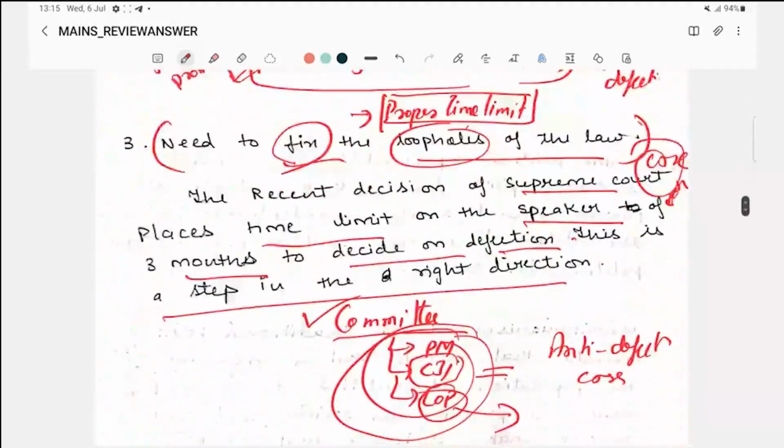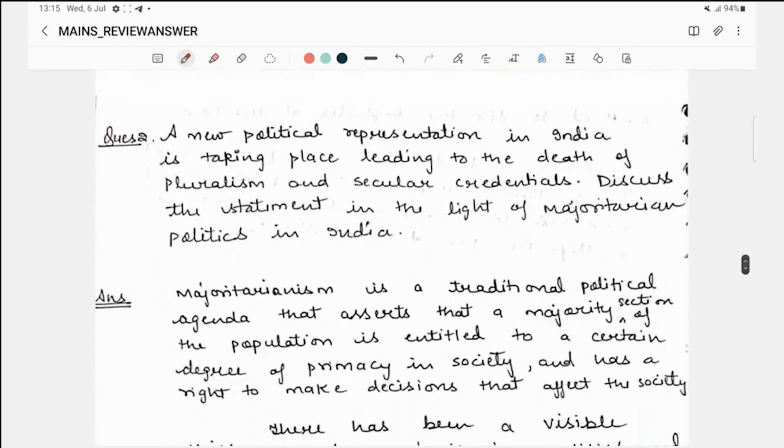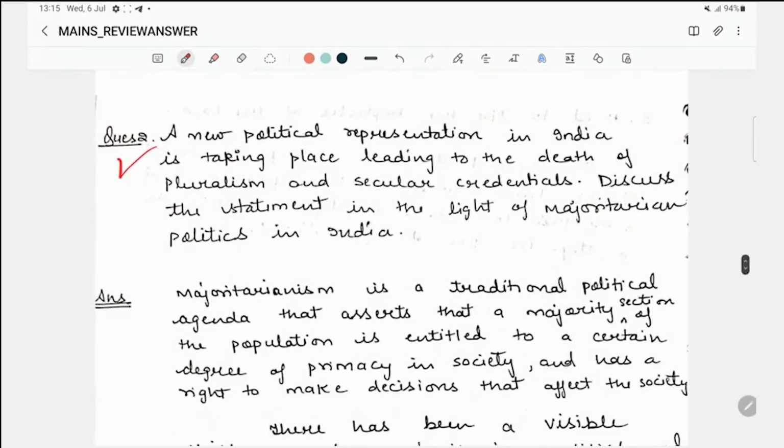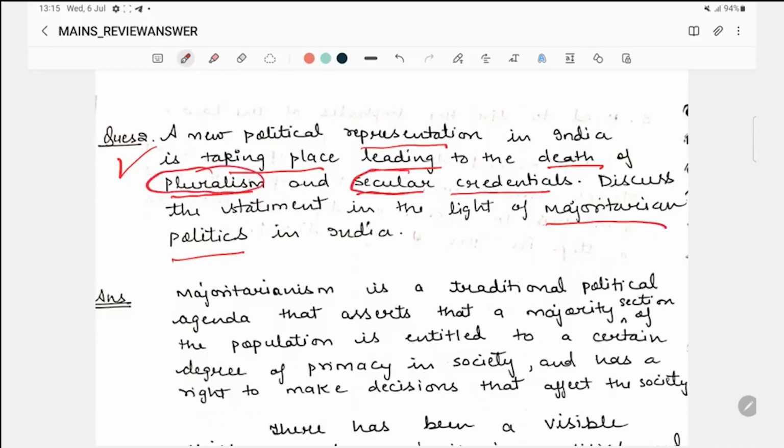Now the second question is regarding a new political representation in India taking place, leading to the death of pluralism and secular credentials. Discuss the statement in the light of majoritarian politics. So here 2 words are keywords: pluralism and secular credentials. Now you have to mention how there is death of these 2 credentials through the light of majoritarianism, or majoritarian politics.